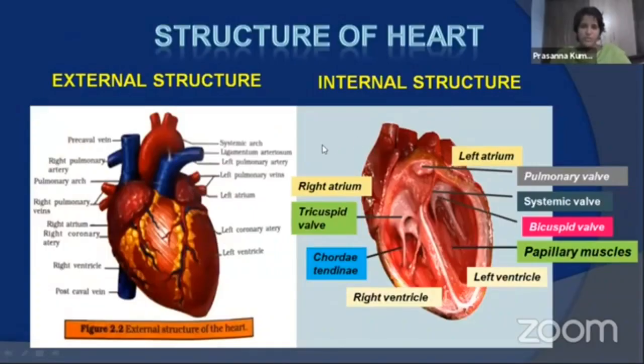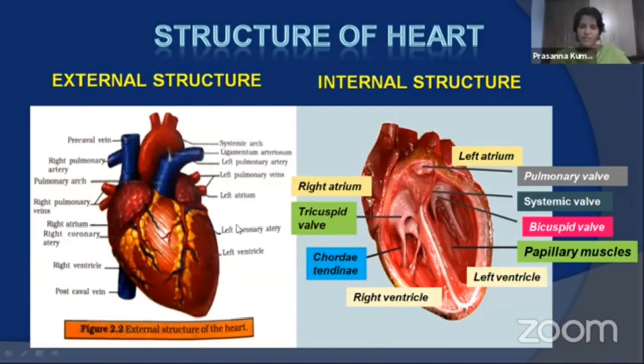So dear students, already you are very much familiar with the structure of heart. The heart is mesodermal in origin, which is conical in shape, and its size is about the clenched fist of a person. Both externally and internally, heart is divided into four chambers. Relatively smaller upper chambers are called atria, and the posterior chambers are called ventricles.